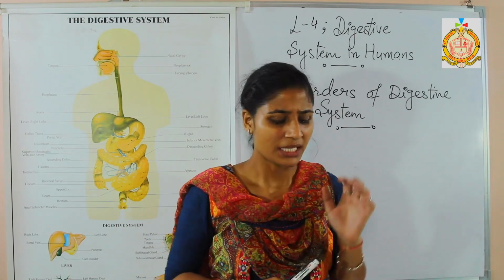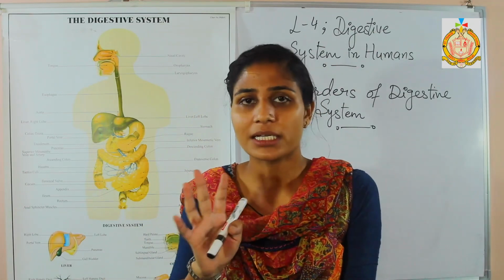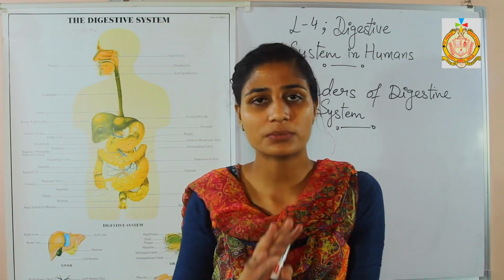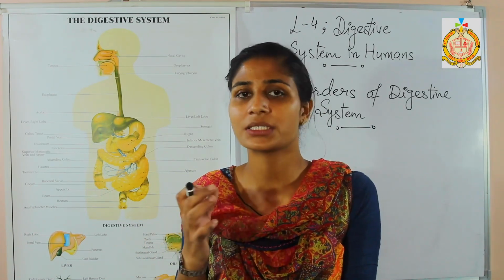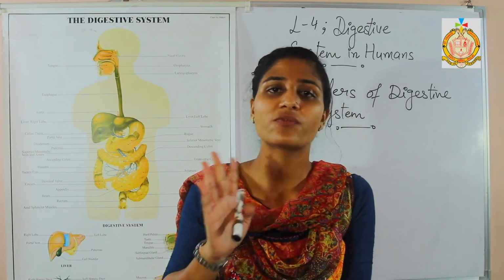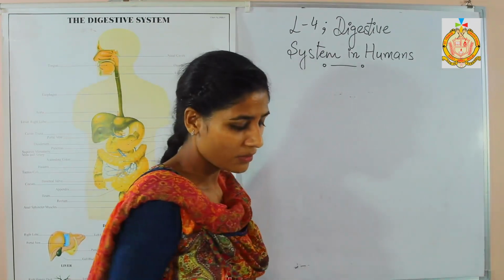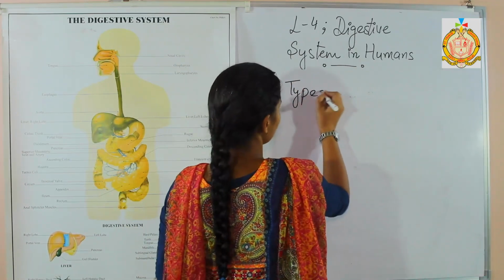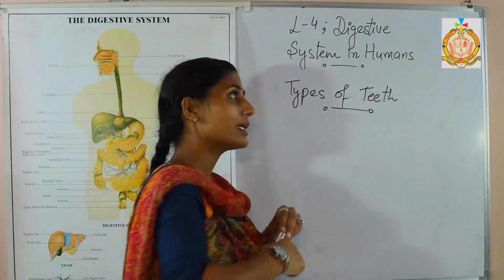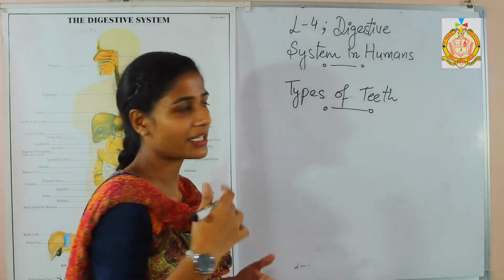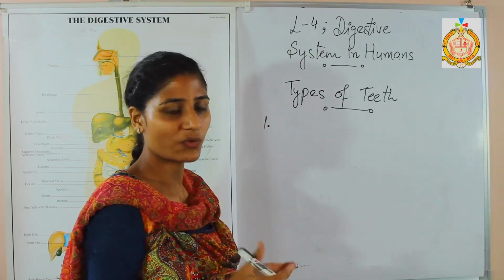Next one, types of teeth. There are 4 types of teeth in the human body. In an adult's body, there are 32 permanent teeth. Children first get milk teeth, and after milk teeth they get permanent teeth. Teeth are responsible for cutting and tearing the food, and afterward the chewing process takes place, and that food is converted into bolus and goes for the digestion process.